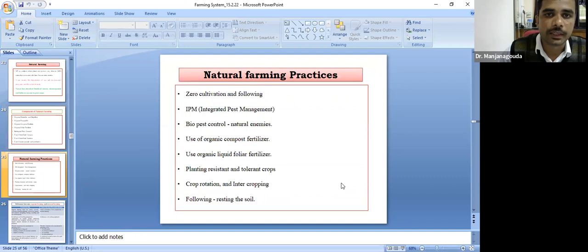What are all the practices which we can call natural farming practices? Zero cultivation, that is zero tillage, is also one of the components in natural farming. Integrated pest management, that is biopest control, use of natural enemies, that is predators and parasitoids, and also use of organic compost fertilizer, use of liquid organic fertilizers, planting of pest and disease resistant varieties, crop rotation, intercropping, fallowing, that is resting the soil. These are some of the natural farming practices.